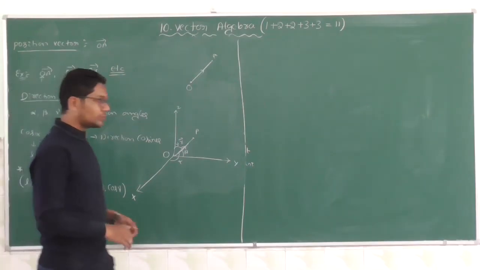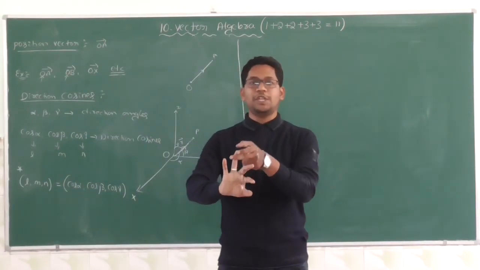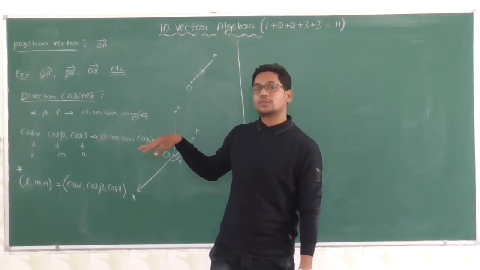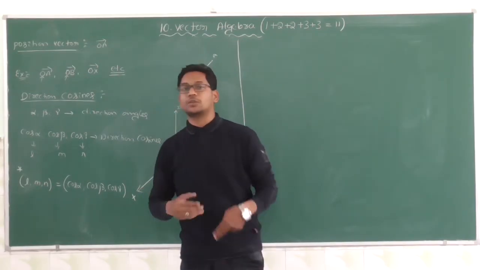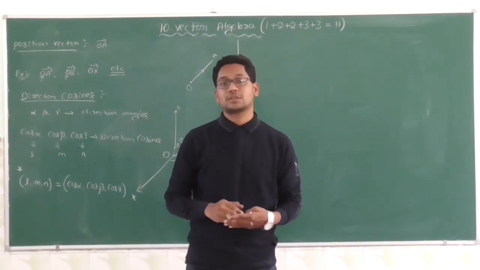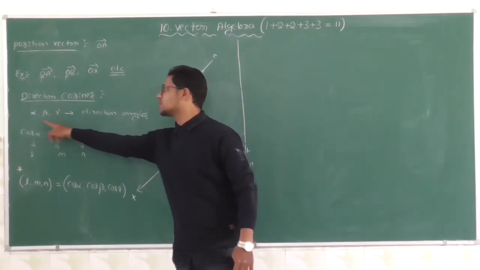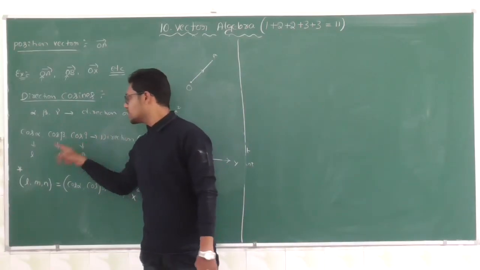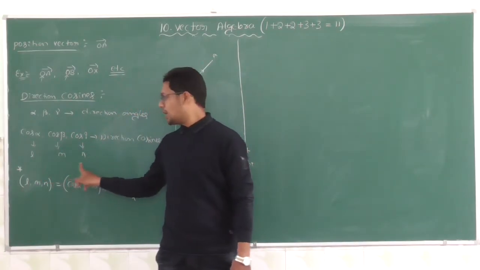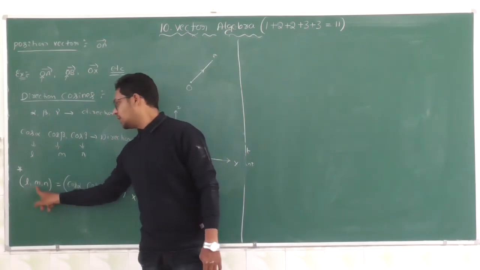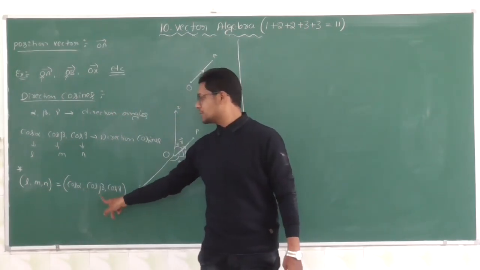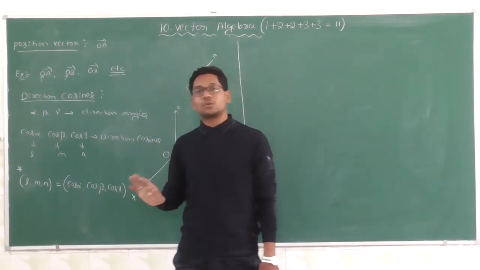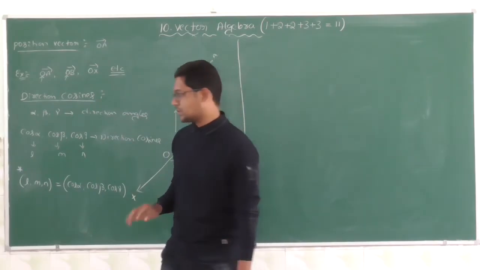See once again. The angles alpha, beta, gamma are called direction angles. The cosines of these angles, cos alpha, cos beta, cos gamma, are called direction cosines. These direction cosines are denoted by L, M and N. Therefore L, M, N equals cos alpha, cos beta and cos gamma. Hence these are the direction cosines and the direction angles.